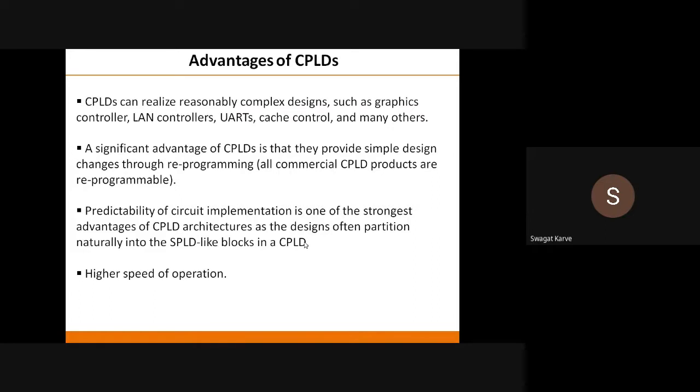You can reprogram it many times because we have 10,000 program-erase cycles. So it has large capacity. And if you have such a number of CMOS in that CPLD, of course the speed of operation is obviously high.